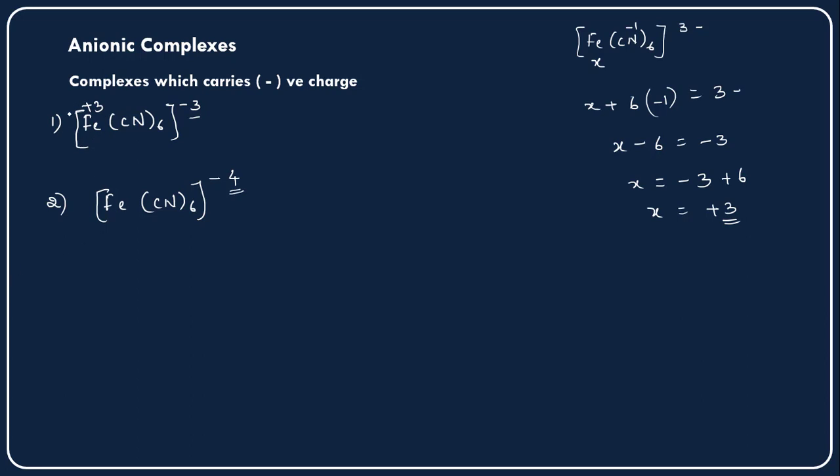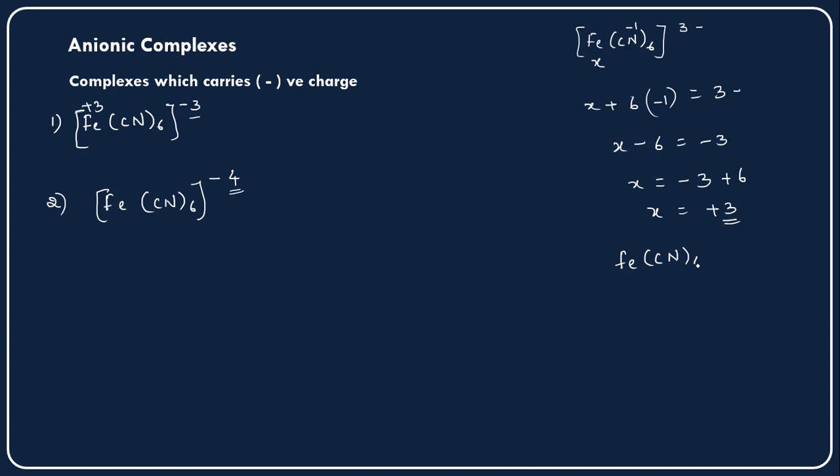So this oxidation state of the iron, the central metal cation, is the same number, but here the sign conventions are different. This plus 3 is carried by the iron, but the minus charge is carried by the whole complex. So these charges are different. And let us now calculate the oxidation state for iron in the other complex.